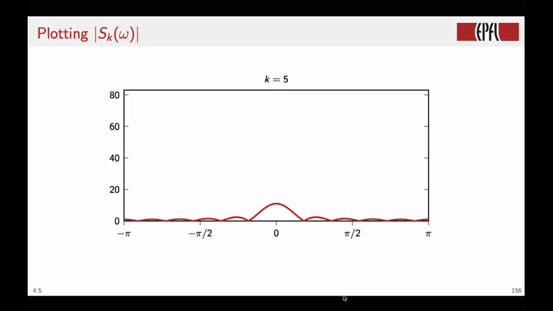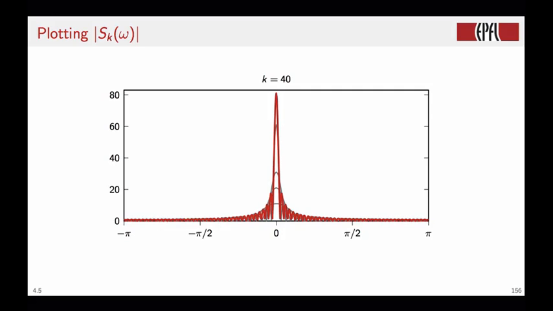For k equal to 5, we have this shape, and as we increase the index, we see that this family of partial sums looks like a family of localizing functions. So the support gets narrow and the area stays constant. So it really makes sense to say that in the limit, these partial sums will converge to the Dirac delta function.